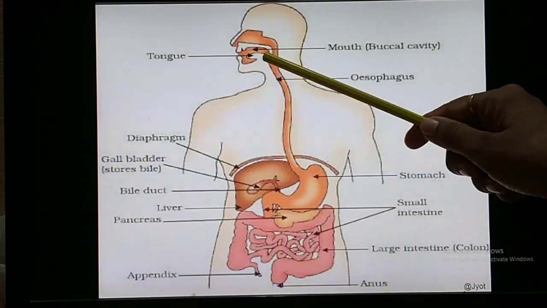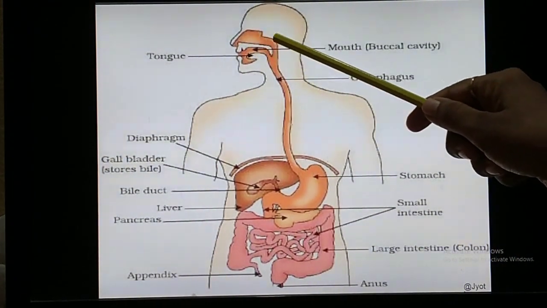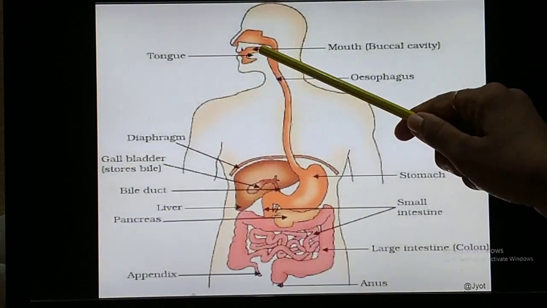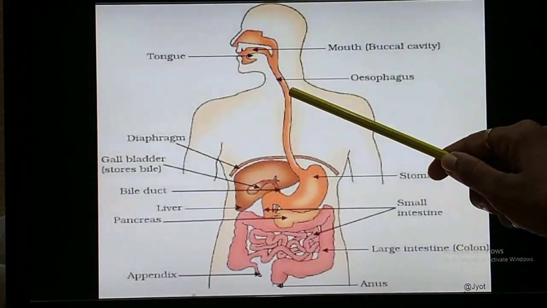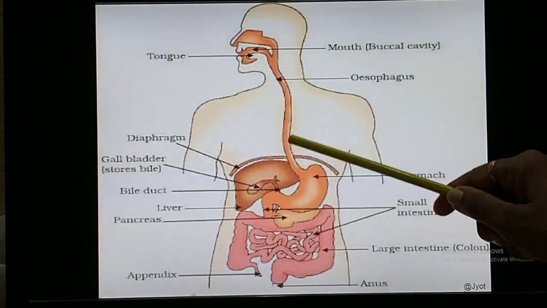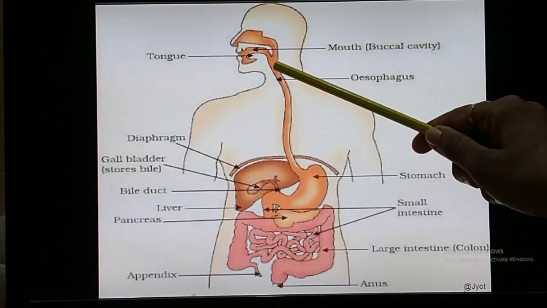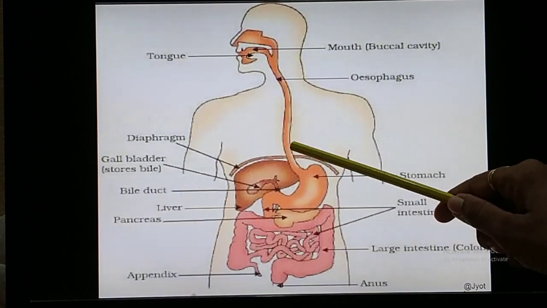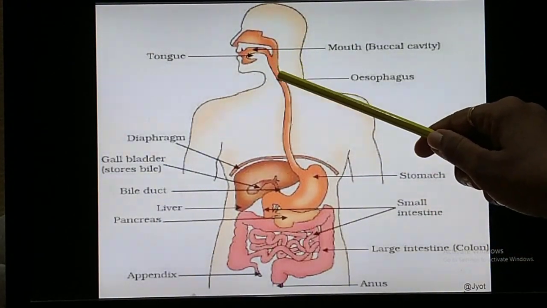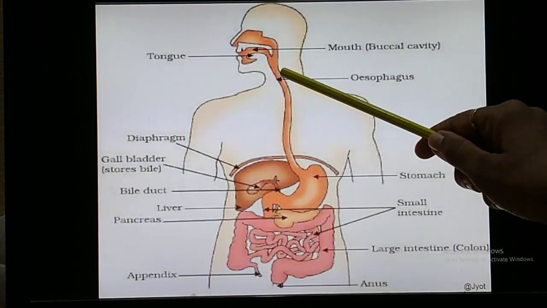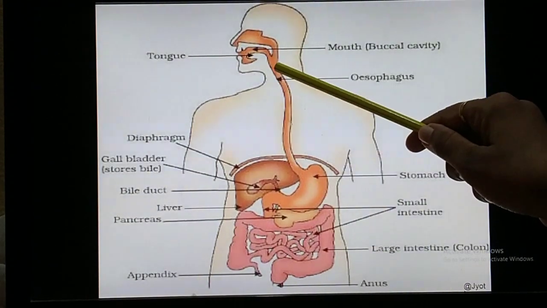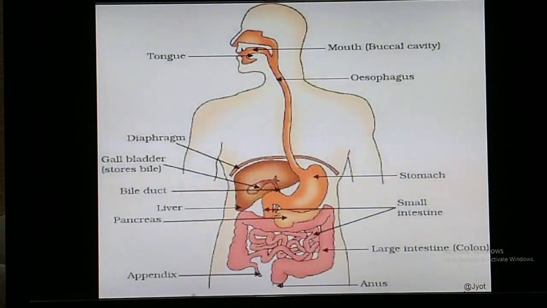So here is your buccal cavity or mouth, then it is followed by a tubular structure called the esophagus or food pipe. There are two pipes here in the neck region: one is your windpipe and the other is your food pipe.